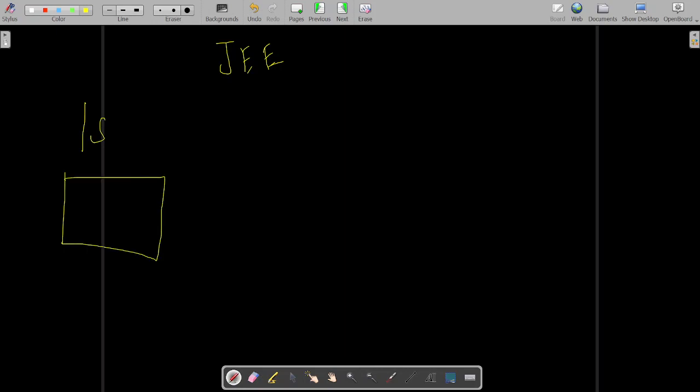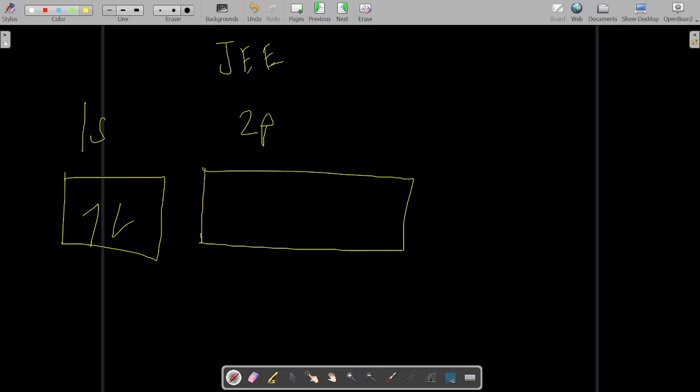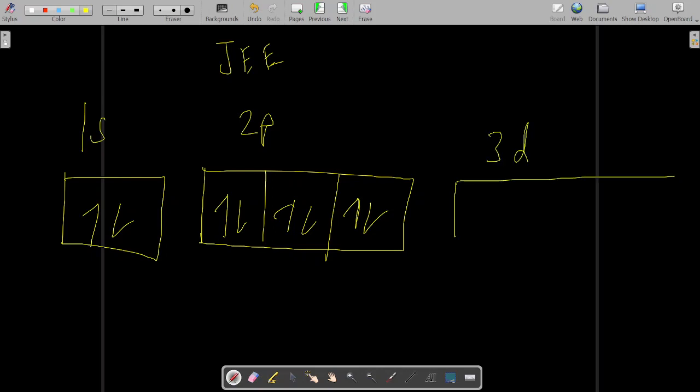You used to write the electronic configuration, and the 2p orbital has degeneracy equal to 3, right? 1 2 3 4 5 6. It can have a maximum of 6 electrons. Then 3d we have, right? So 5 orbitals will be there. 1 2 3 4 5.